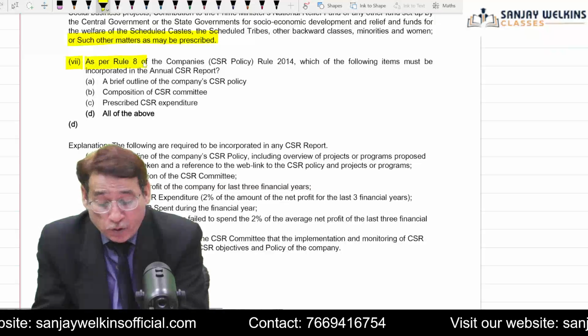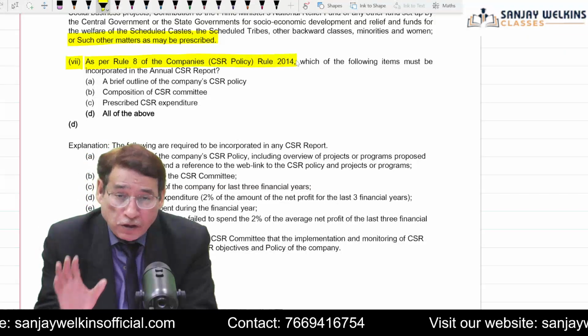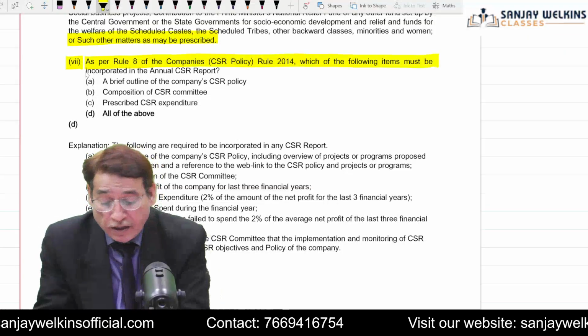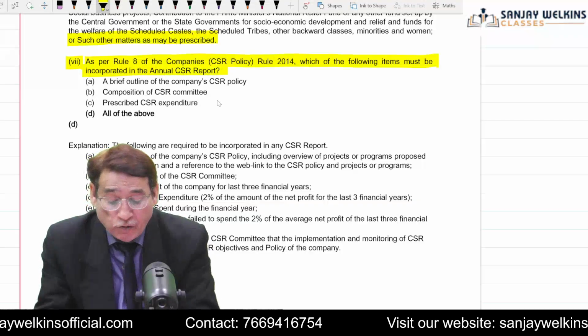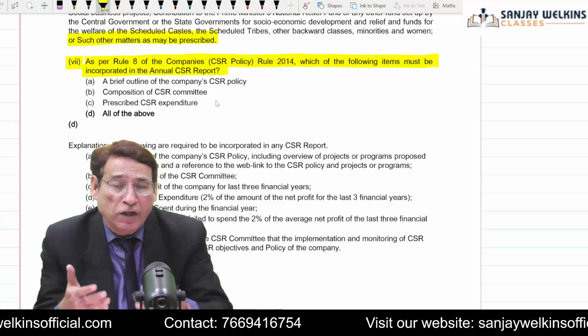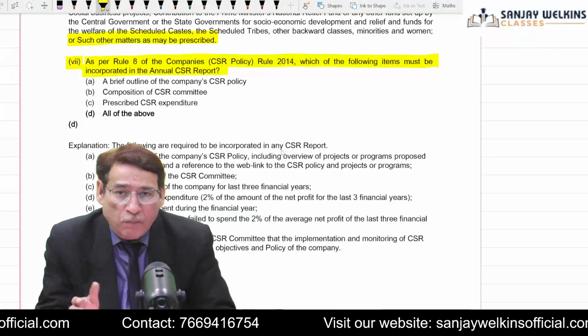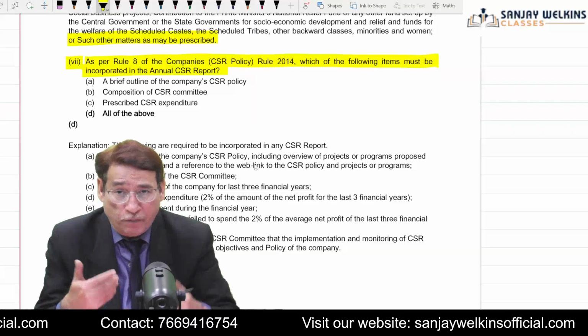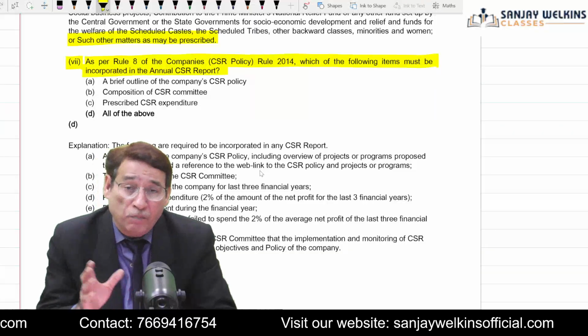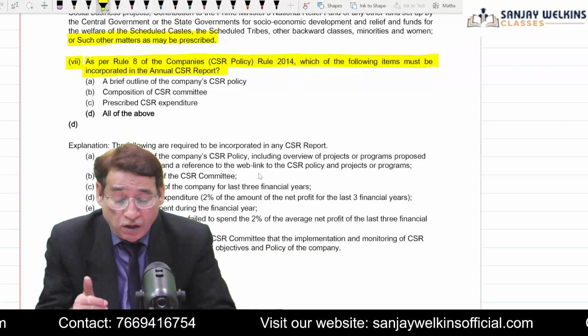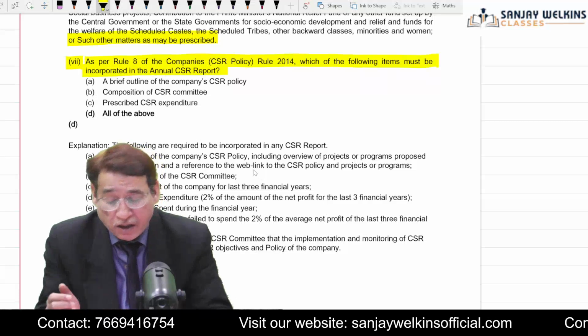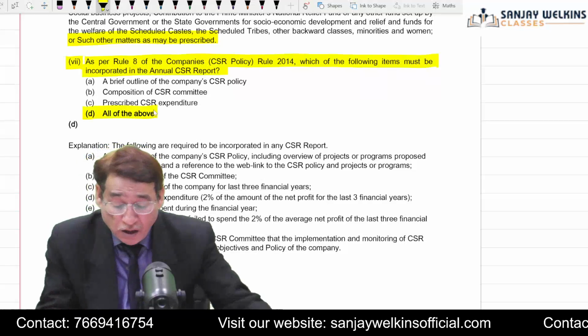Eighth, as per Rule 8 of the Companies CSR Policy Rules 2014, which of the following items must be incorporated in the annual CSR report? So whenever an entity prepares its annual CSR report, it takes into account the brief outline of the company's CSR policy, and besides that, the composition of the CSR committee and prescribed CSR expenditure. So we may say that all of the above.